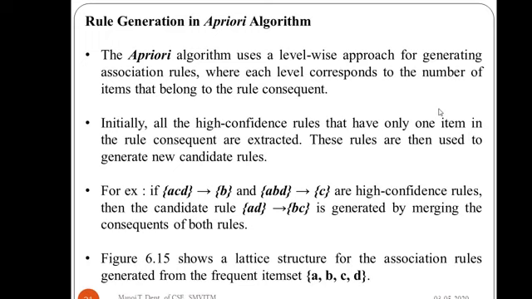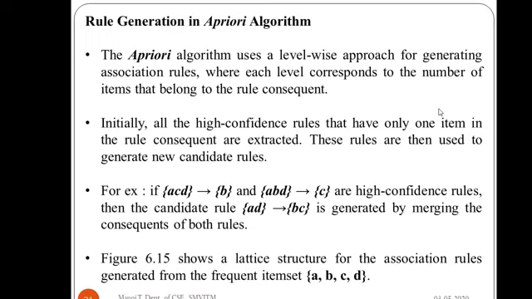So what does this a priori algorithm do? It uses a level-wise approach for generating the association rules, where each level corresponds to the number of items that belong to the rule consequent. What we have got in the frequent item set generation is only the item sets which are frequent, which satisfy the support threshold.